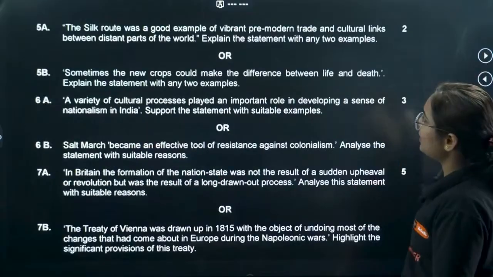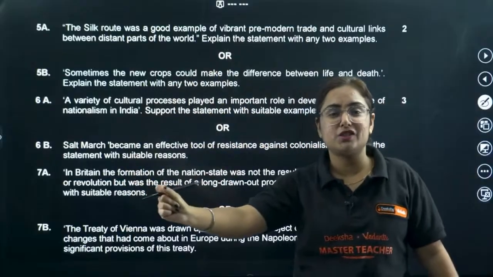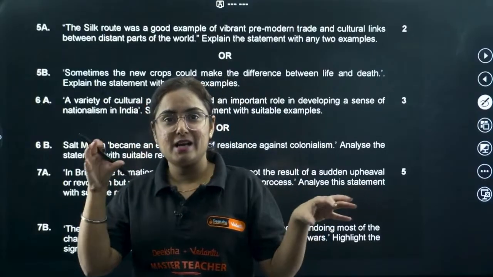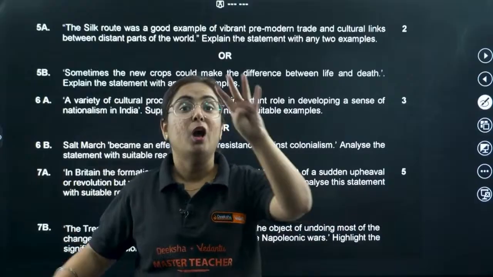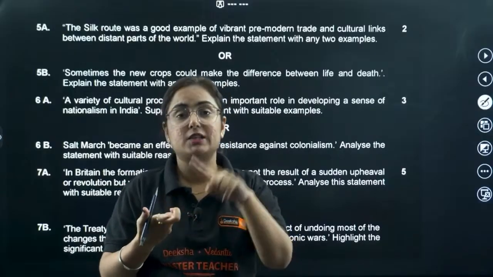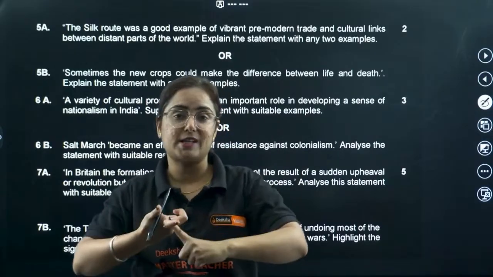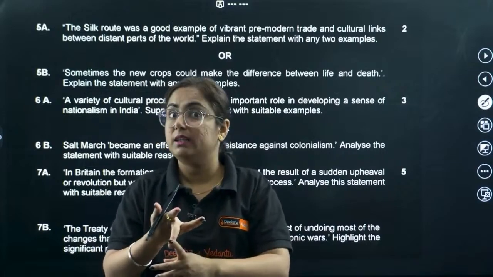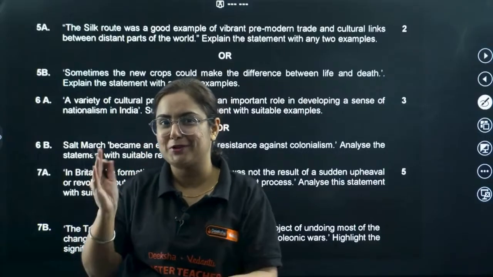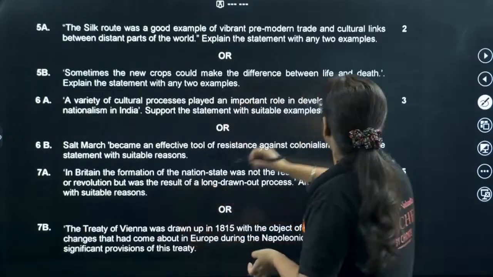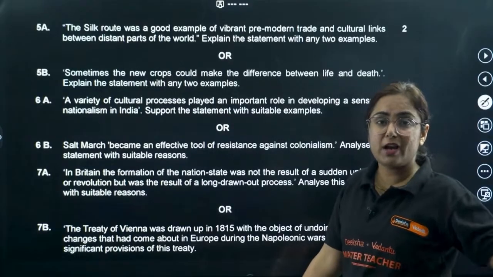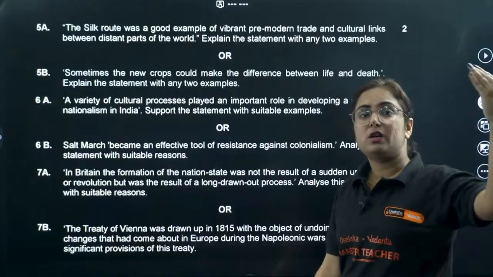So moving to the next question, okay, now the pattern changes. Like what happened the previous time? I was also with a mentality that now 20 MCQs are going to come. Then suddenly what happened? 4 MCQs from history came one by one. One from print culture, one from making of the global world, one from rise of nationalism in Europe, and one from nationalism in India. Just cracking the code. Let's crack how they prepared the paper today. So prepare the mentality that this is going to happen in your exam, because for a longer time we have had a habit of writing the exam with MCQs first and then very short answers.